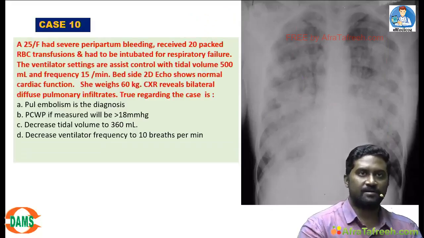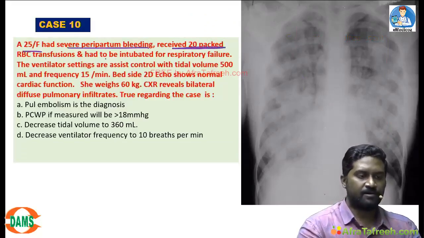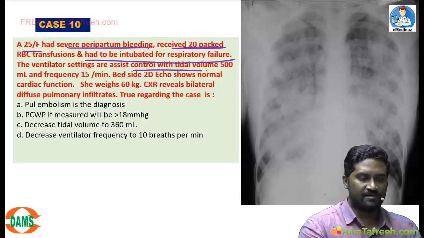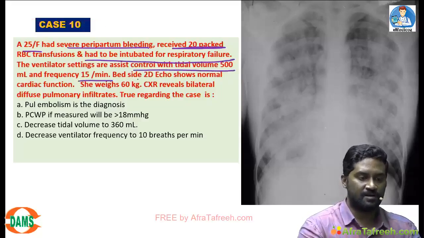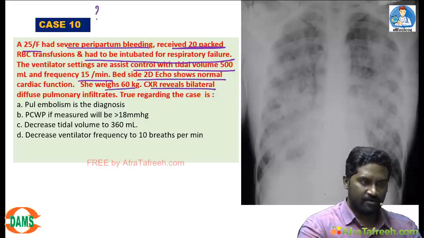Then case number 10. A 25-year-old female had severe peripartum bleeding, received 20 packed RBCs and had to be intubated for respiratory failure. The ventilation settings: tidal volume 500, frequency of breaths 15 per minute, echo was normal, she weighs 60 kgs, chest X-ray is showing bilateral diffuse pulmonary infiltrates. First of all, what might be the diagnosis?